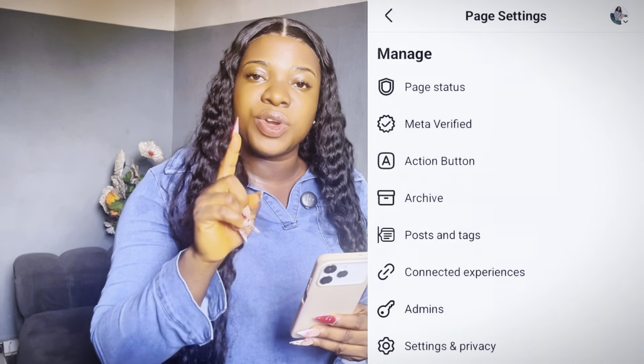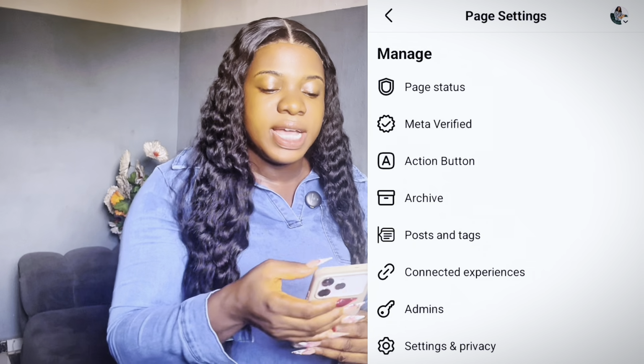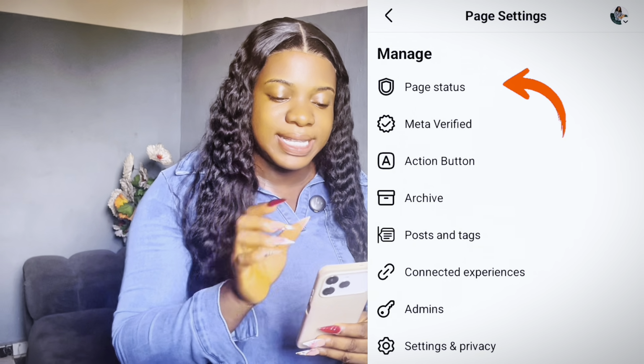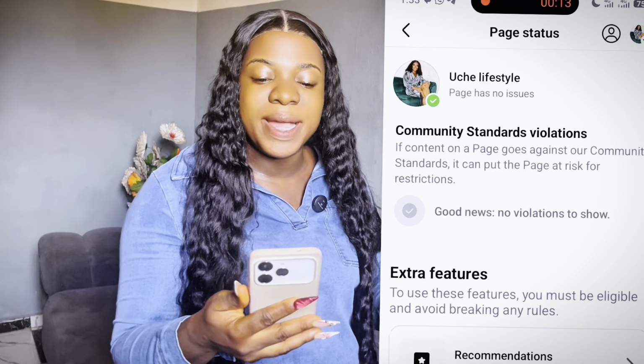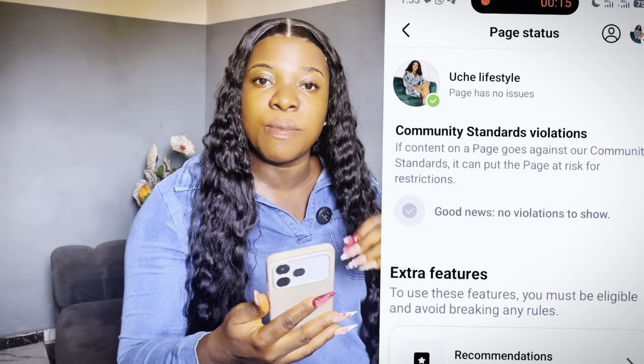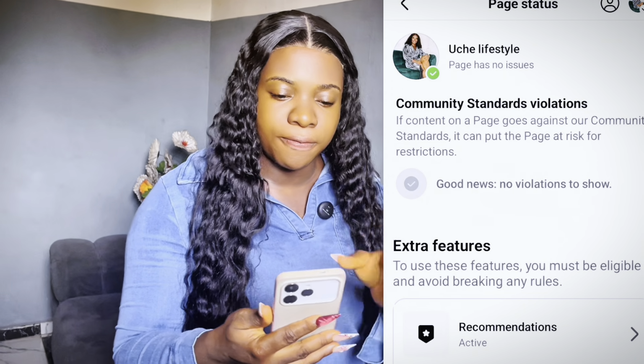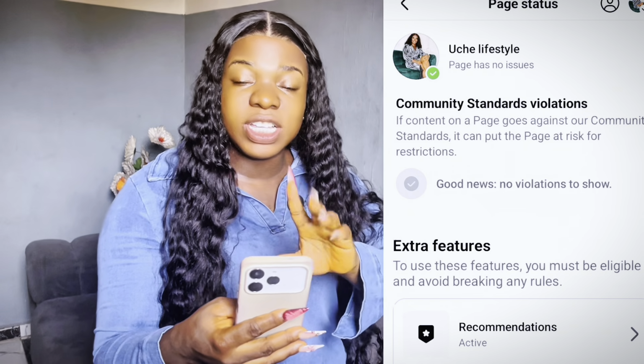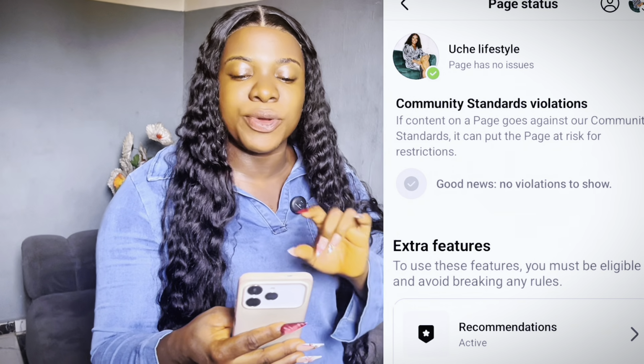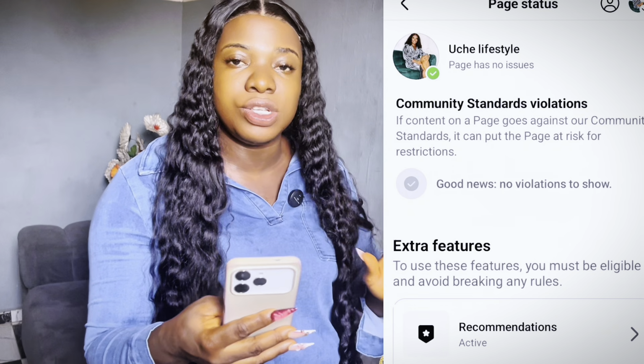Okay, now the first thing you will need to do is to check your page status. Now you click on your page status, look at it, click on it. Now page status means how healthy your page is. So if your page is having issues, you are going to come here to check it. First of all, you can see this is my own. I'm using my own as an example. You can see my own. It says page has no issue, okay?